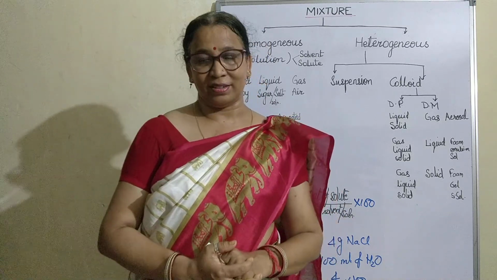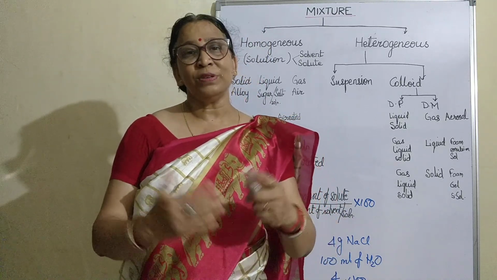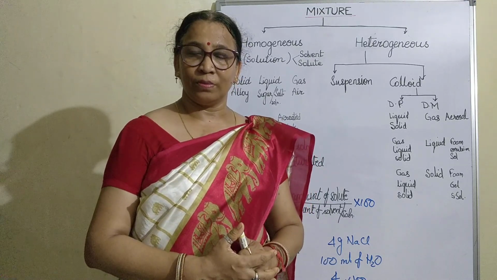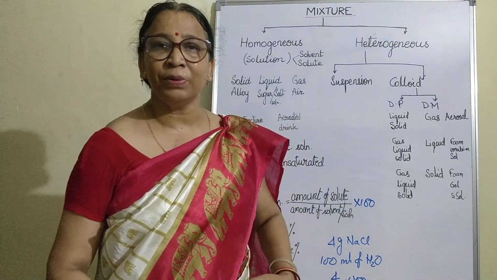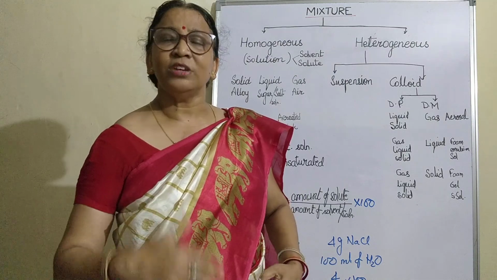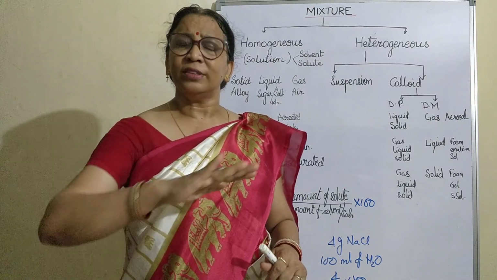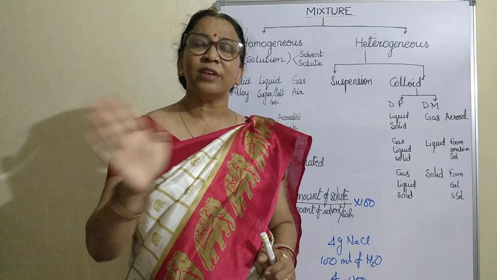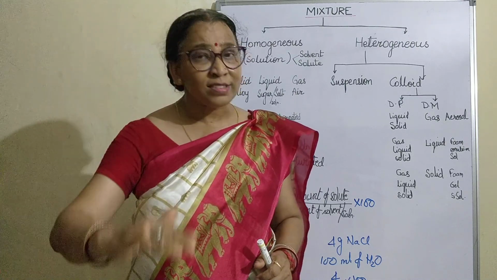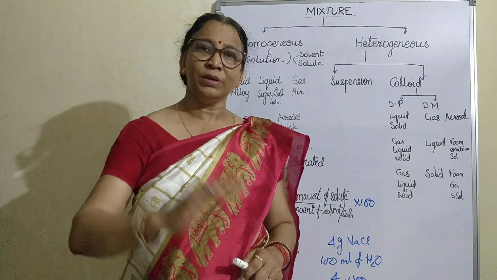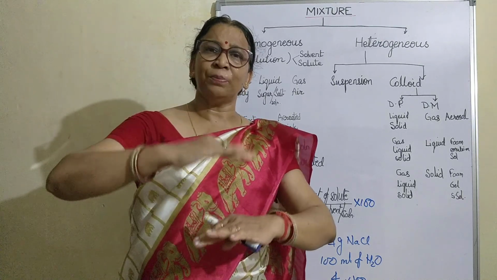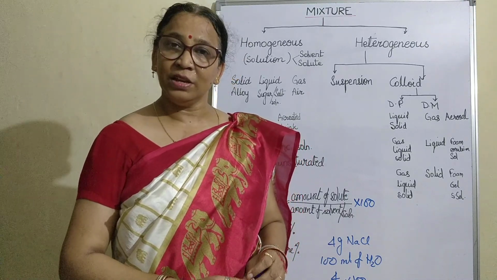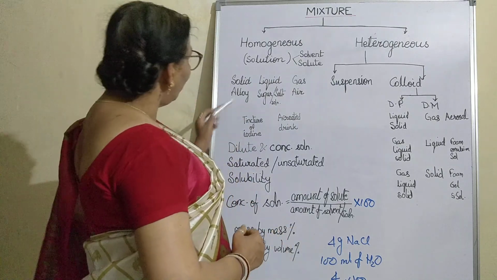Because of the small size, it cannot be separated through filtration, because it passes through the filter also. The components cannot be separated by filtration, sedimentation, or decantation, because the particles are very small. And because these particles are uniformly scattered, they do not settle down. If you don't disturb it, it will never settle down. It cannot separate its boundary. So we call them stable. They are stable in nature. So these were the properties of solution.